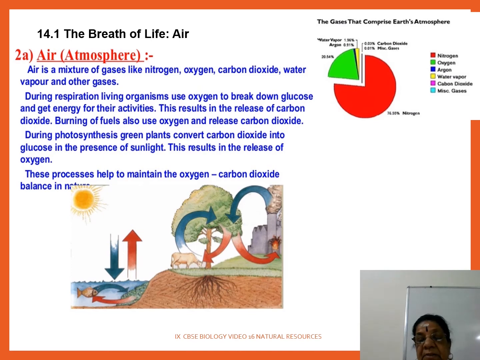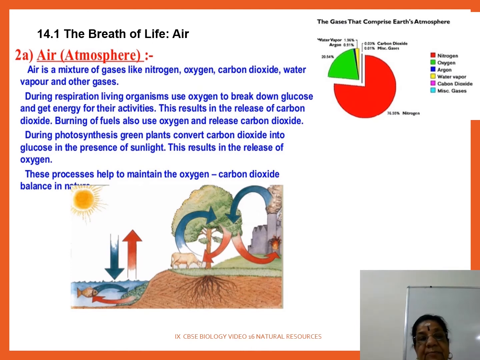And what is the equation? 6CO2 plus 6H2O in presence of sunlight and chlorophyll will give C6H12O6 plus 6O2, and that oxygen is released as a byproduct.